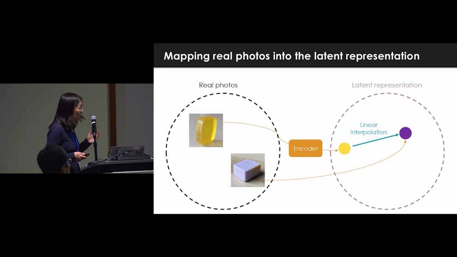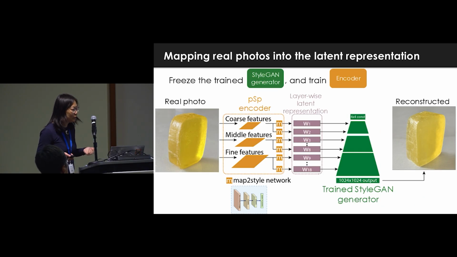But that's not enough. In order to really explore this latent representation, we need to map a real photo through an encoder to a latent representation in a one-to-one mapping. This mapping is very important if we are going to discard the real photos but walk in the latent representation. To achieve this, we train another multi-scale neural network to encode real photos through a multi-scale representation and use the frozen, trained StyleGAN from the large dataset to produce a reconstructed soap that looks like the real photo. Not exactly, but good enough.